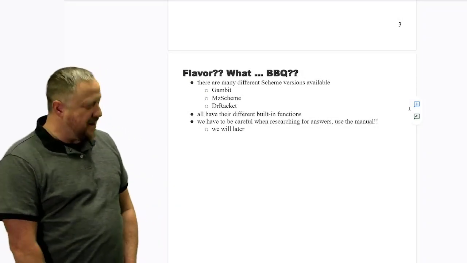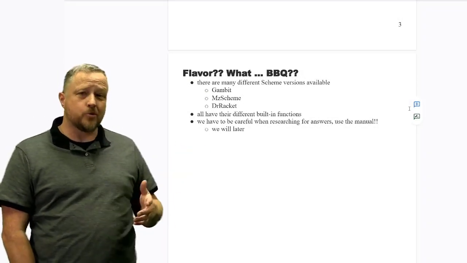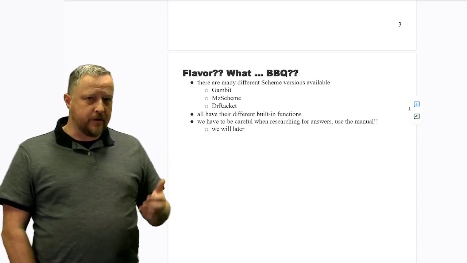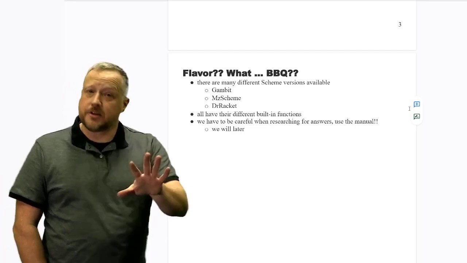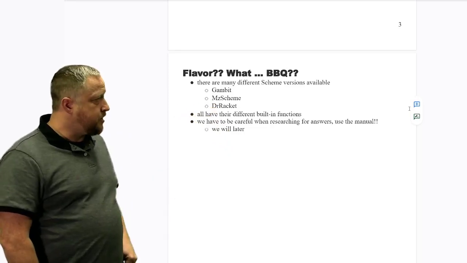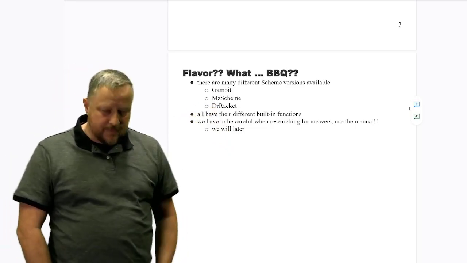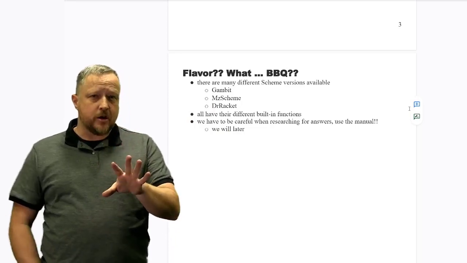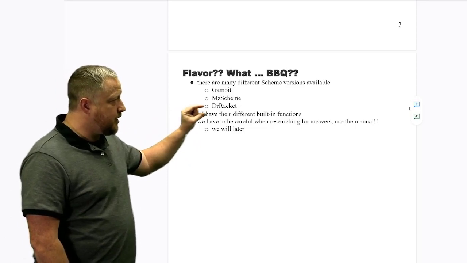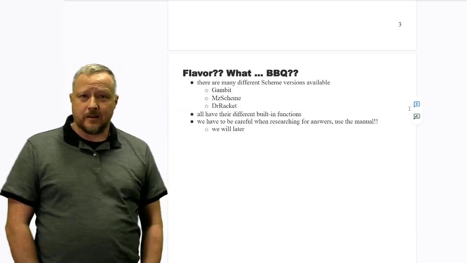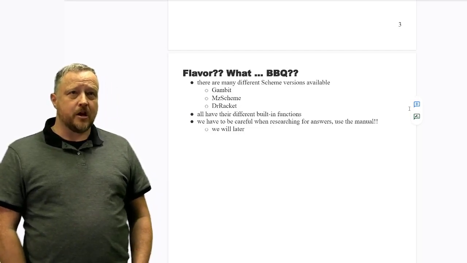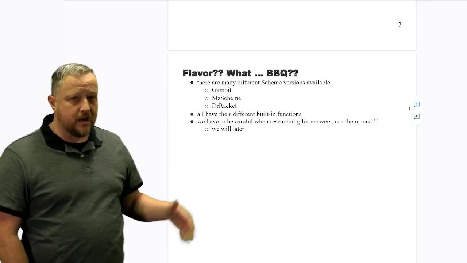Now, this is a short, obviously, set of notes here, but it's actually one of the most important. There are different flavors of Scheme. I've used all three that you see right here: MZ Scheme, Gambit, and Dr. Racket. Now, in the last few years, which is 2022 now, a lot of things are moving strictly into Dr. Racket or Racket itself. Now, we have to talk about flavors because you may be using one of these, but